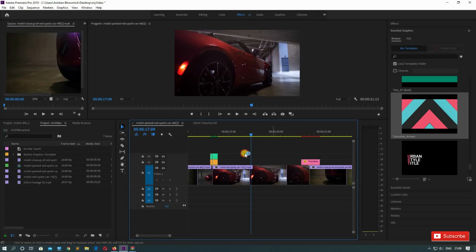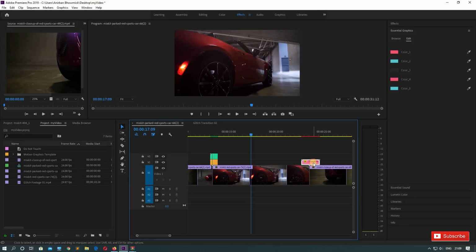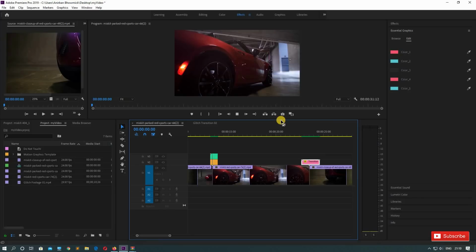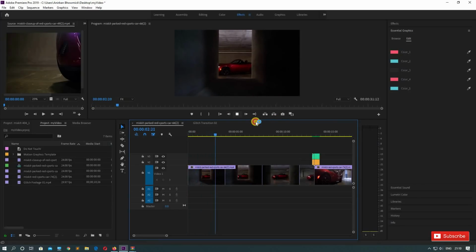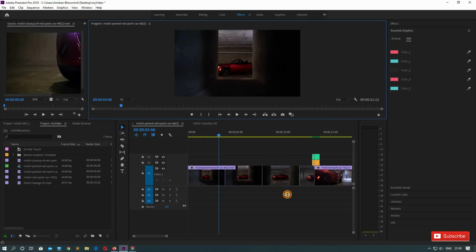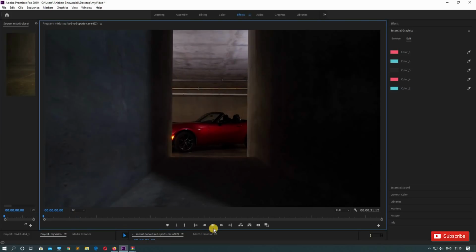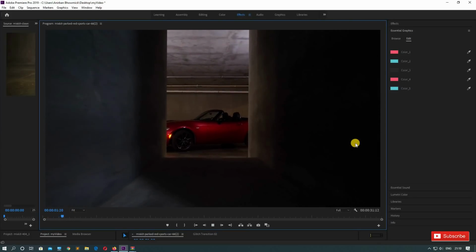In the previous transition, this one, we had a line in between which we matched with this line, but here you can see there is no line in this transition. So just keep it in between, okay, like in between the two different video footages. Now let's press enter and render this. Okay, so just pause the video. Let me make it a little big so that you can see it properly. Okay, so let's see how it looks.